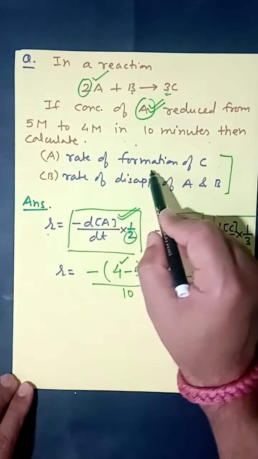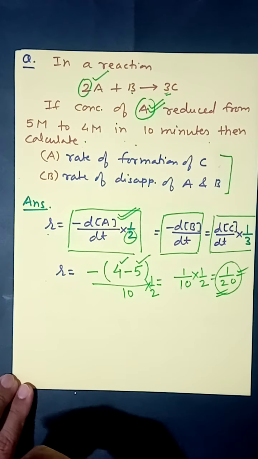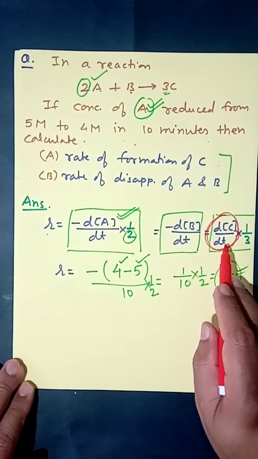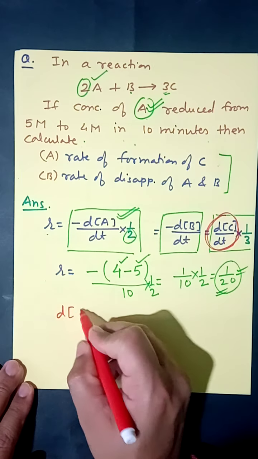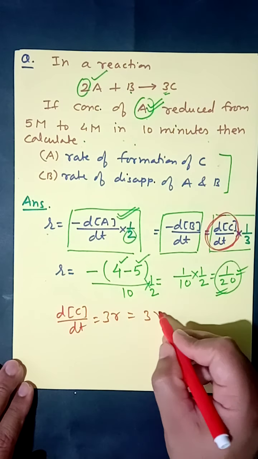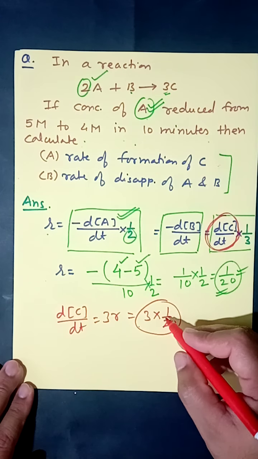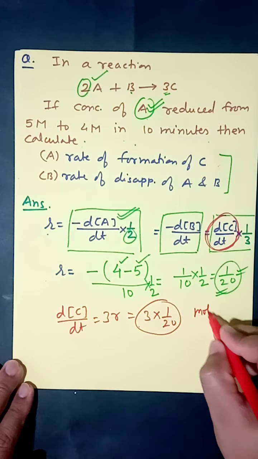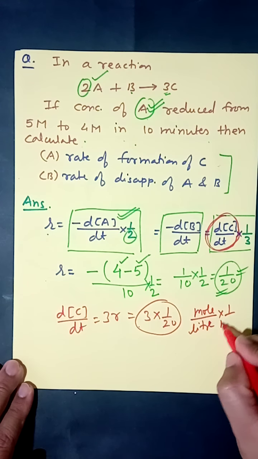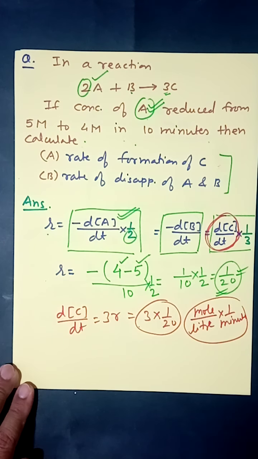The first is rate of formation of C. In this formula you can see rate of formation of C, which is dC upon dt, equals 3R. You know the value of R, it is 1 upon 20, and therefore it is 3 times R. The unit will be, because it is molarity, mole per liter, and the unit of time is given in minutes, so you can write minutes here. This is the unit for rate of reaction.